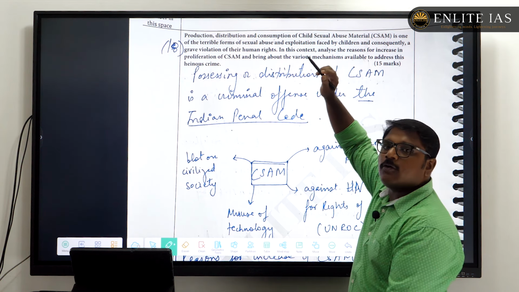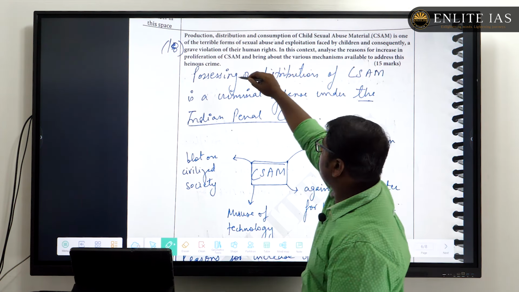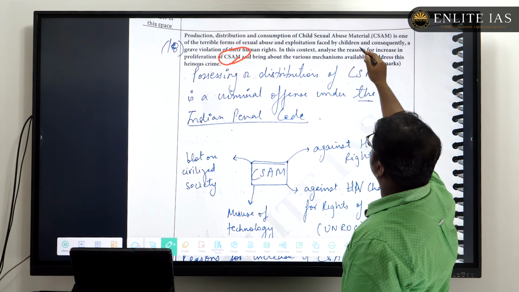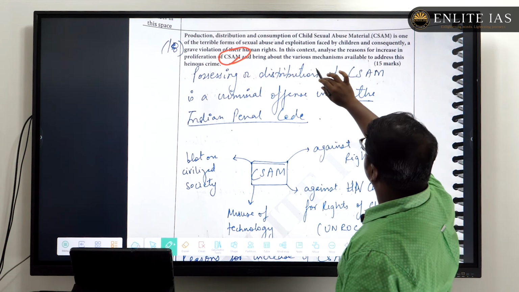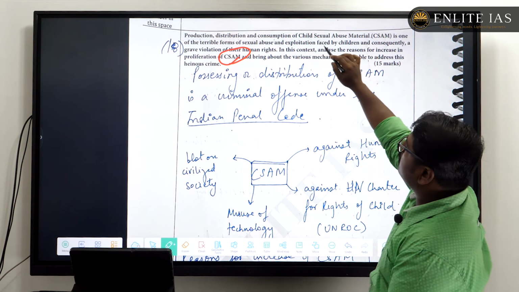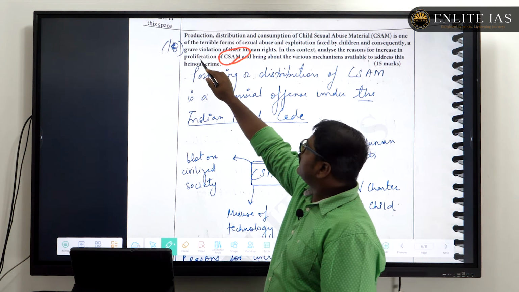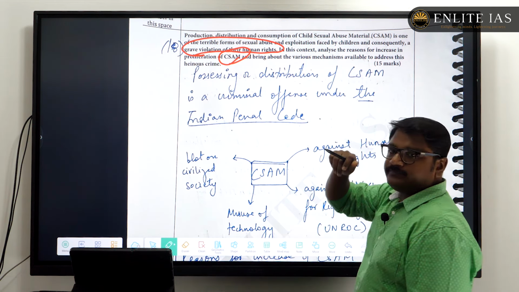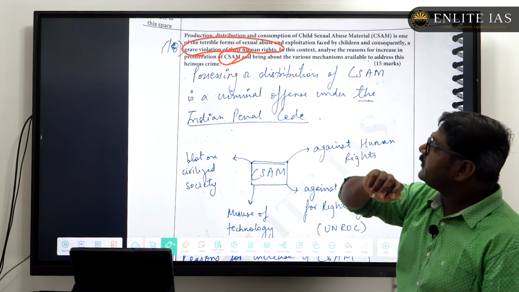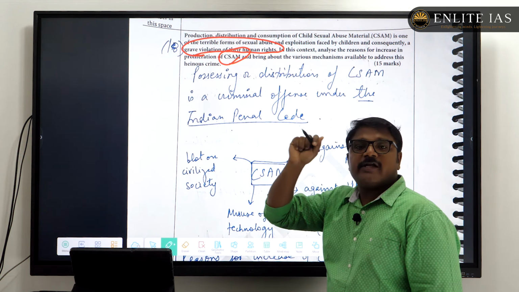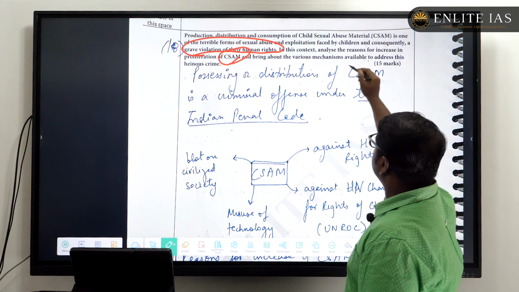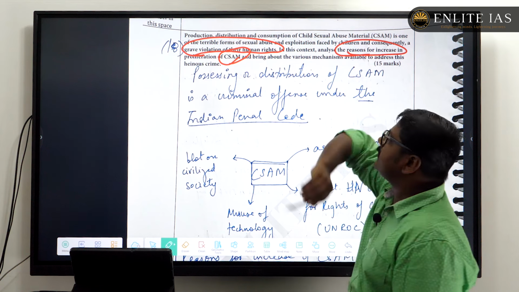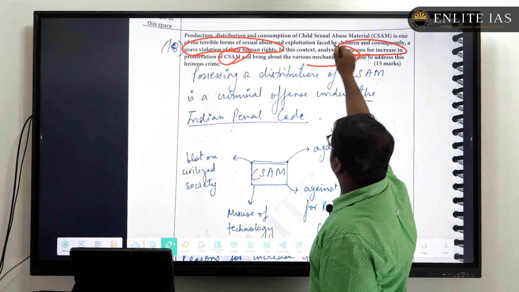So what is the core idea of this question? Basically CSAM is the core theme, and the production, distribution and consumption of CSAM. Then you have to present how this proliferation and distribution of CSAM becomes a grave violation of the human rights of the victims, and then you have to point out the reasons for the increase in the proliferation and the various mechanisms.